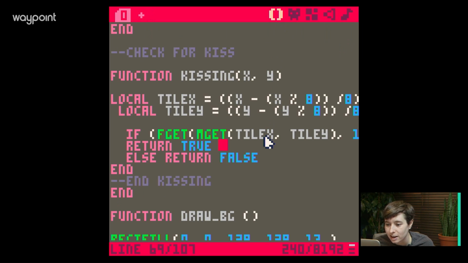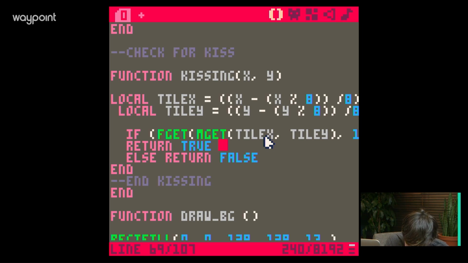I haven't put any sounds in yet, so I believe return true. What is it? Sound, SND? I don't know. Is it like play sound? Sorry, folks. I just don't know what the keyword is for sound. If somebody knows that, let me know. It should be right in here because if this is happening, we do that, right?